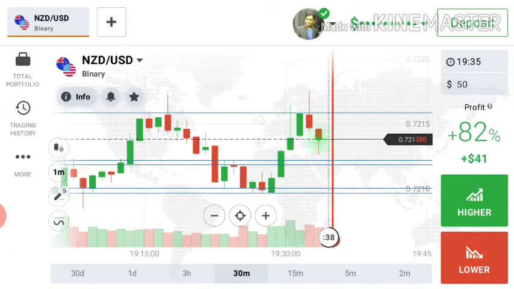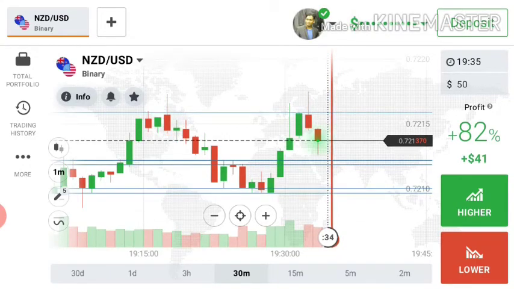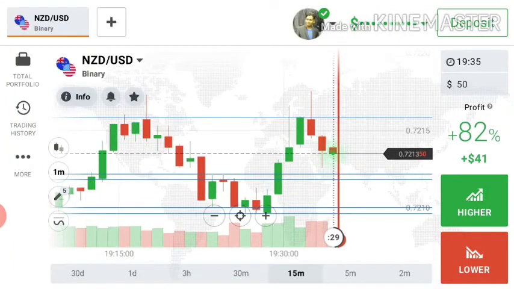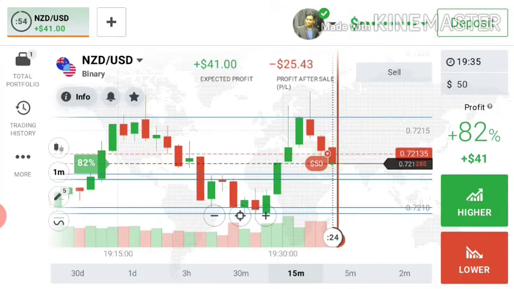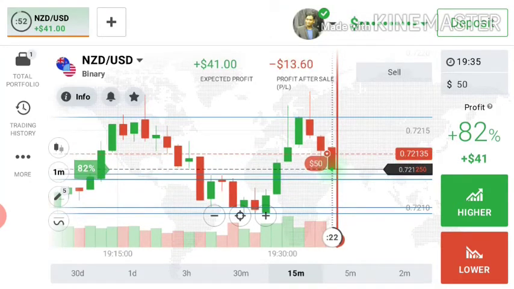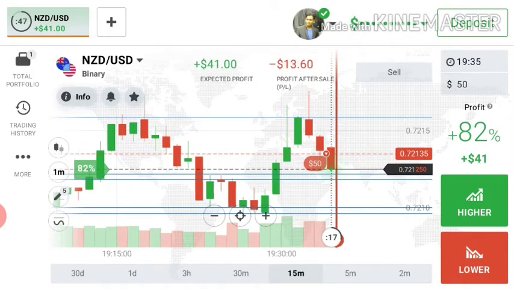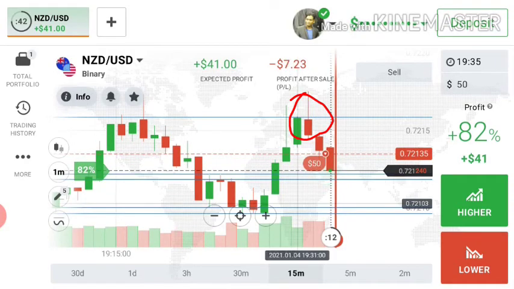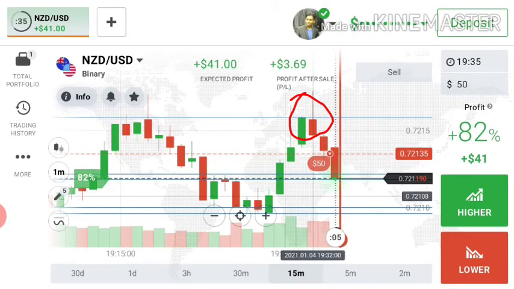Again we are seeing the buyers' entry in this candle from this level, I think. So let's see what happened here. I'm placing a lower option here, and I'm 100% sure about this candle. It will close below my entry point. So why am I sure here, let me explain. I got a reversal from the level after this candle, the green candle, and the next candle is a red candle, an inverted hammer.